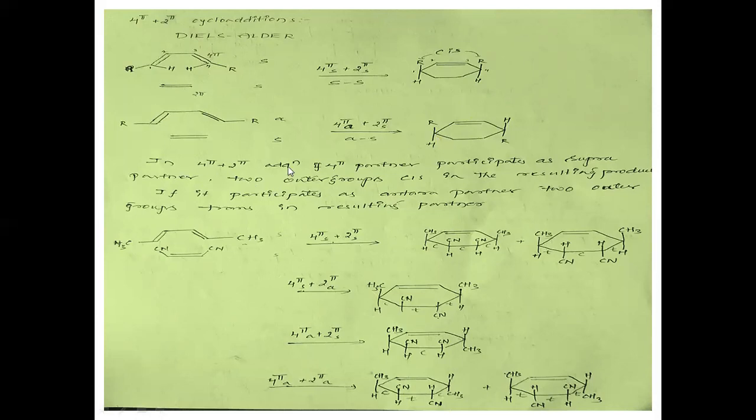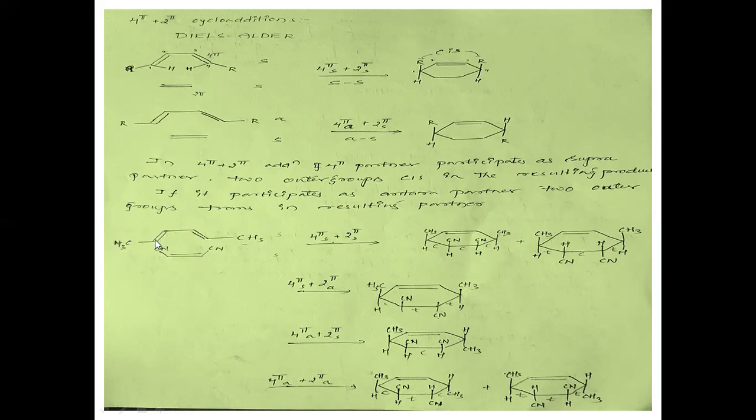So in 4-pi 2-pi cycloaddition, if the 4-pi partner participates as a supra partner, the two outer groups are cis in the resulting product. If it participates as an antara partner, the two outer groups will remain trans in the resulting product. Now, coming to the discussion of the 2-pi fragment with some substituents, let us see how to represent the stereochemistry in this case. The 4-pi is the same as the previous one, but instead of R groups, I have taken methyl groups. This is 1, 2, 3, 4, 5, 6.